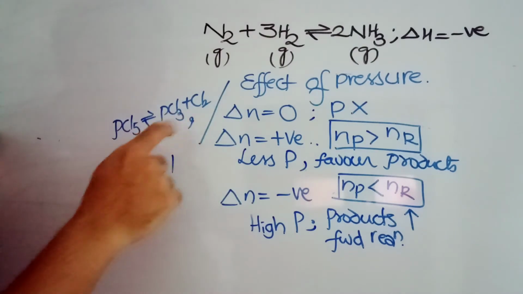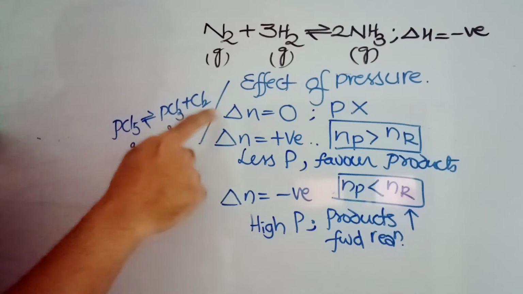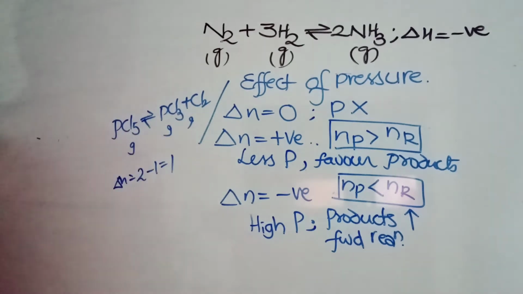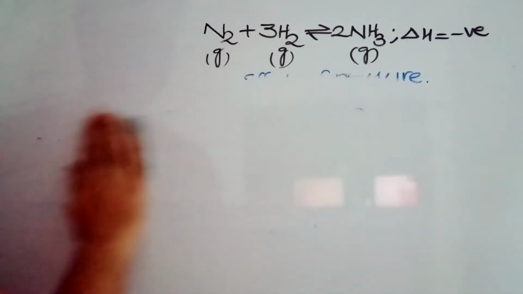In this case, volumes are more, so less pressure is favored. You can say this for delta N positive and delta N negative. Otherwise, the simple line is, if delta N is equal to 0, there is no effect.